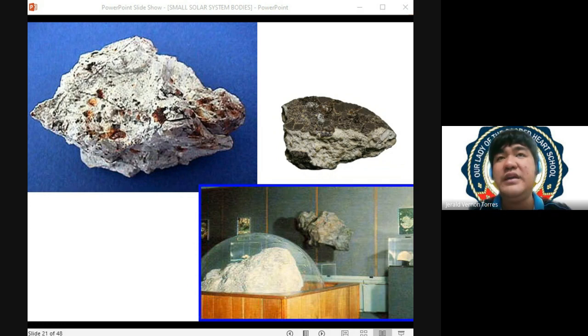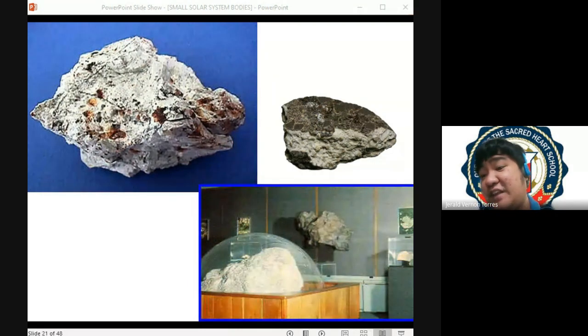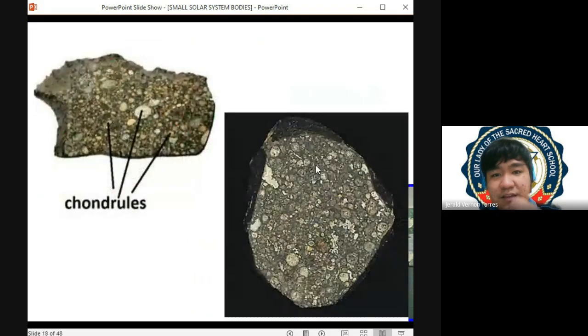So dito we can expect na yung mga chondrites natin, may chondrules kasi hindi pa differentiated yung parent material. Samantalang here in an achondrite, differentiated na kaya homogeneous na yung material. Ayan, tingnan nyo. If you're going to look at this, ito, this is an example of chondrite.